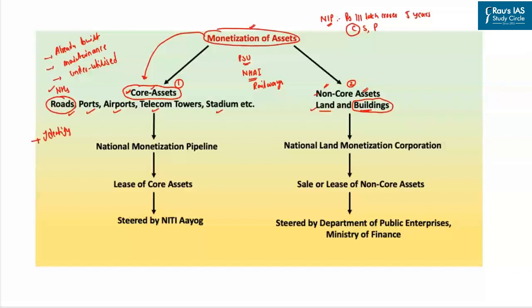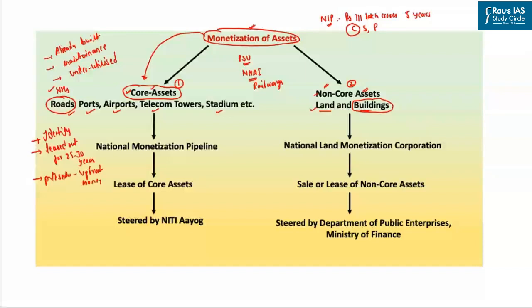Once these assets are identified, they will be leased out to the private sector for the next 25 to 30 years. The private sector will be required to pay certain upfront money directly to the government of India.